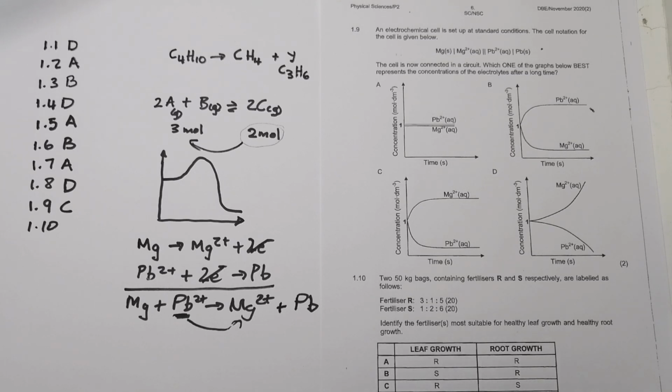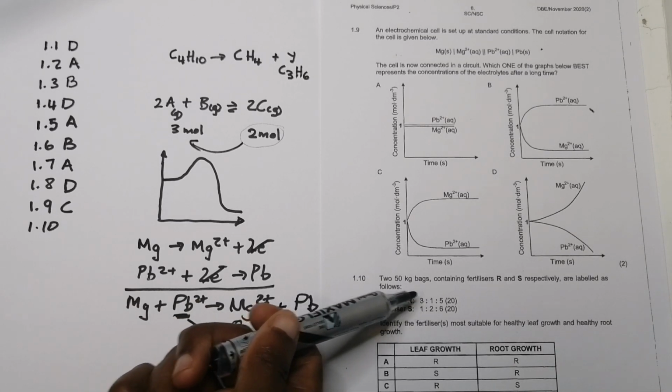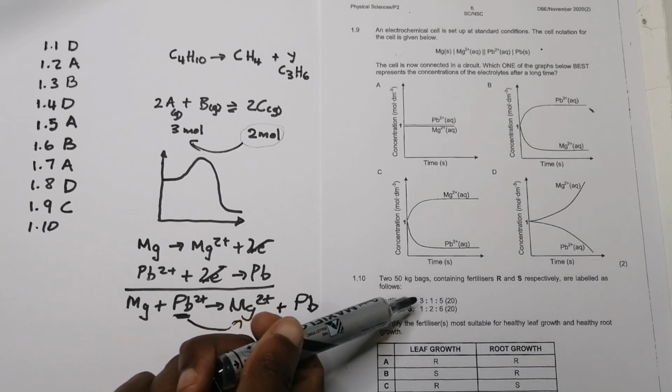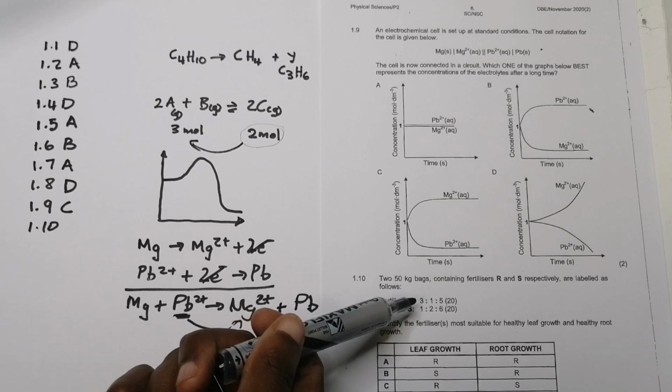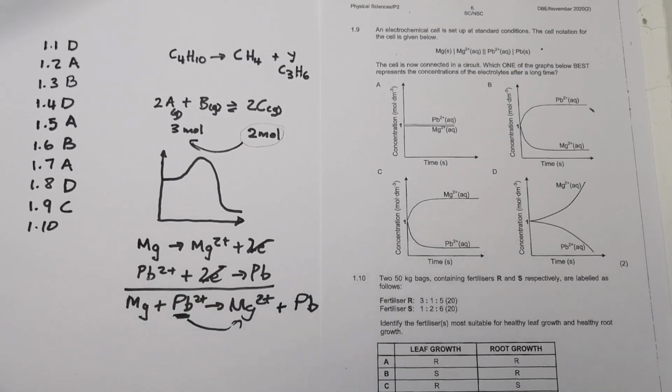So if I look at that, for healthy leaf growth, I would have taken fertilizer R. Not only is it got a bigger ratio. So if I look at that ratio there, it's going to be 3 over, what's 3 plus 1 plus 5? That would be 3 over 9, right?